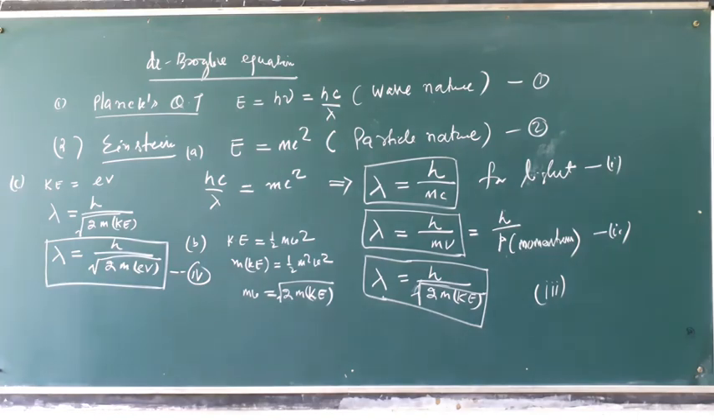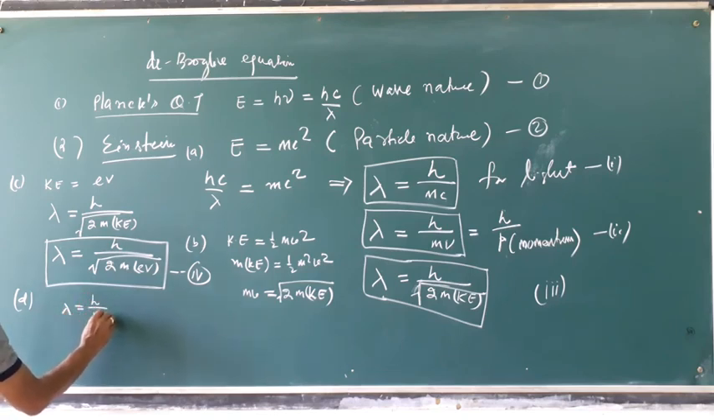So different ways we can write. First formula, second formula, third formula, this is the fourth formula. Another formula can be derived from this de Broglie equation. We know that lambda is equal to h by mv.